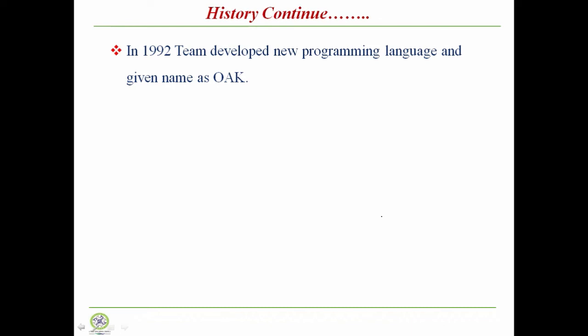So to avoid legal issues, they did not accept the proposal to name it the Oak programming language.